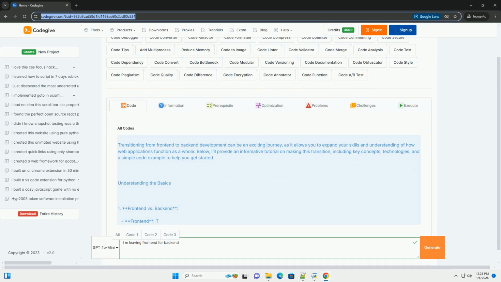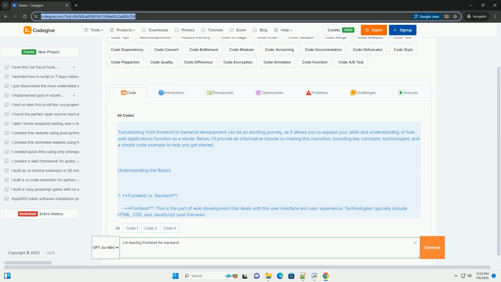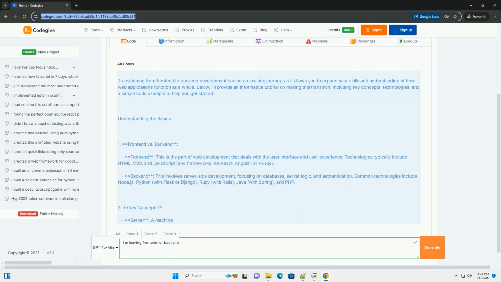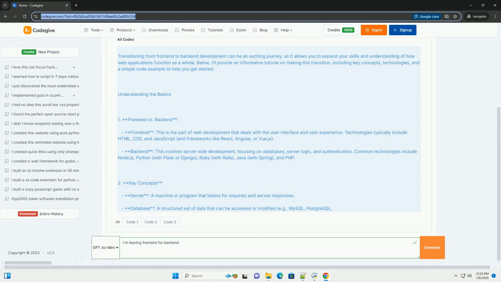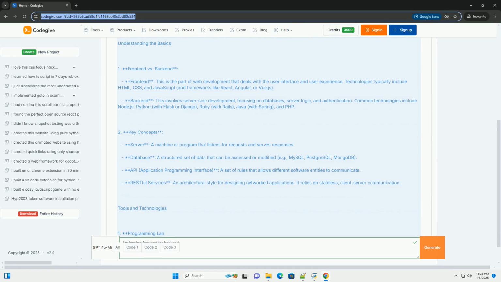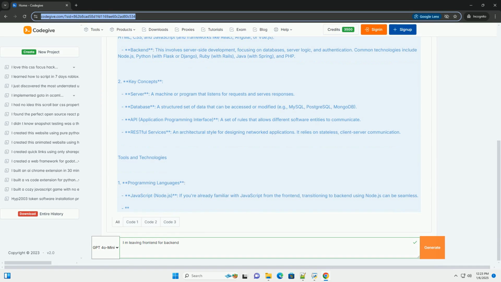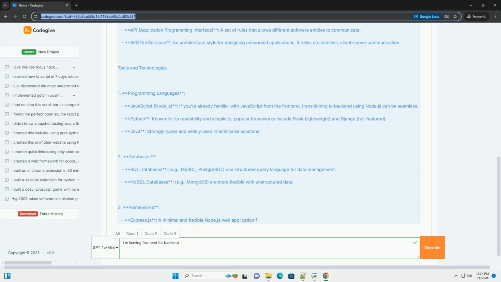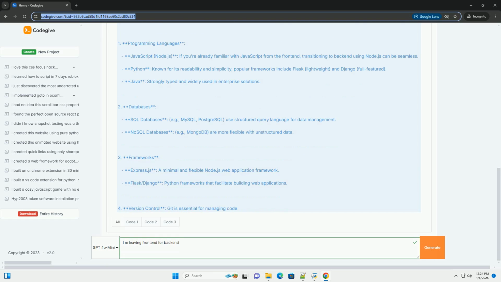Transitioning from front-end to back-end development can be an exciting journey, as it allows you to expand your skills and understanding of how web applications function as a whole. Below, I'll provide an informative tutorial on making this transition, including key concepts, technologies, and a simple code example to help you get started. Understanding the basics.